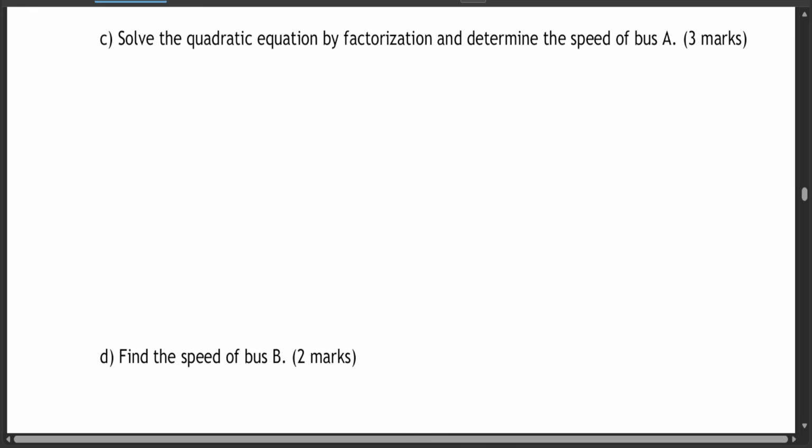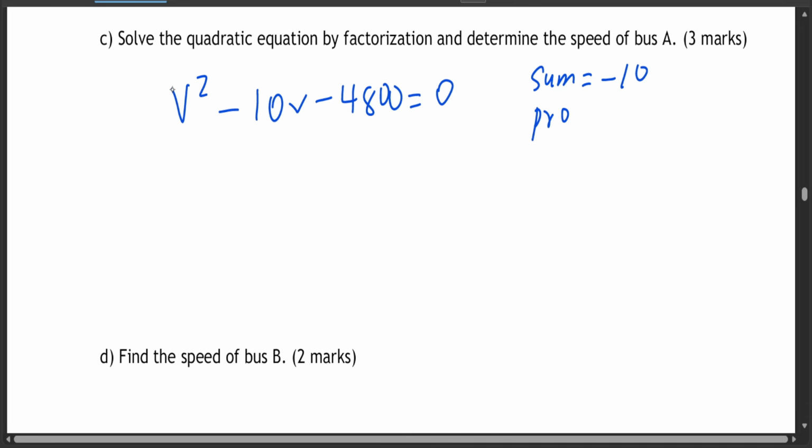Okay, solve the quadratic equation by factorization and determine the speed of bus A. Okay, we said this is just a correction. We got v squared minus 10v minus 4,800 is equal to 0. Now we can't apply factorization for such a question. I don't know how they did it, but it's not possible because there's no number where the sum is negative 10 and the product is negative 4,800. Very impossible. Even if you take 60 and negative 80, if you add the two, it can't give you negative 10. It's going to give you negative 20.